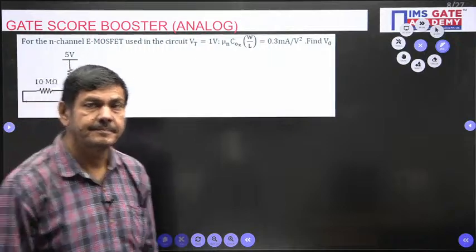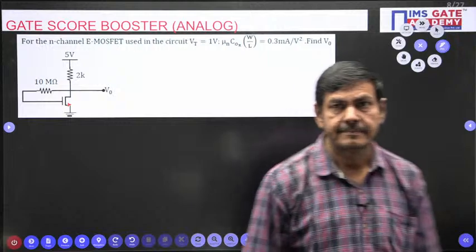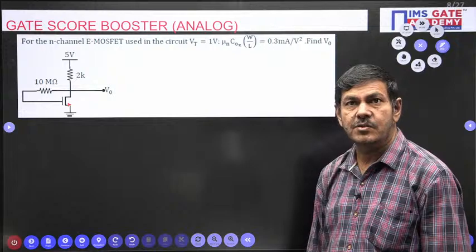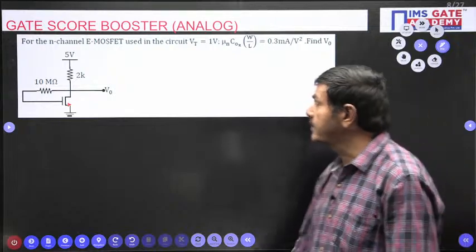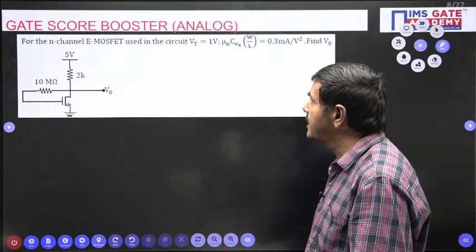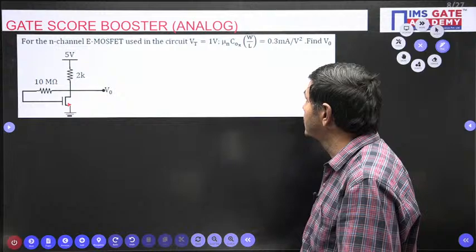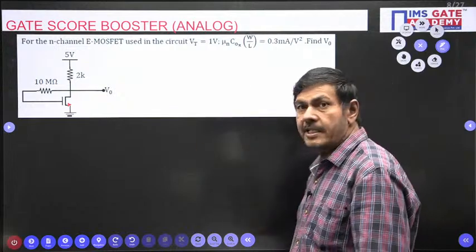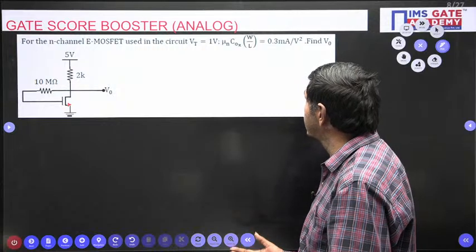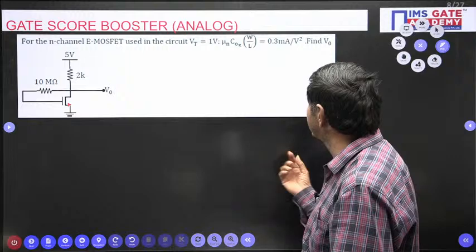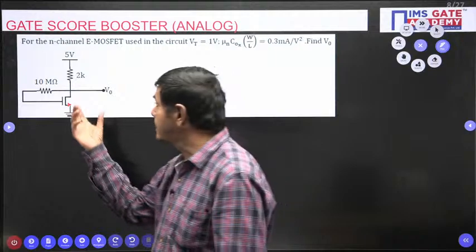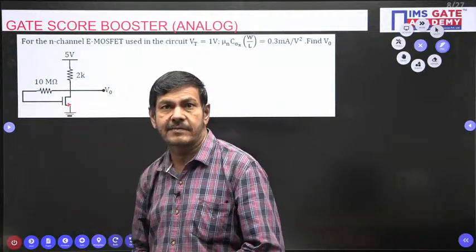Anybody? Any chance or no chance to get the answer? Please watch what is given in the problem. For the N channel E MOSFET, that means enhancement MOSFET, used in the circuit, Vt equal to 1 volt, the threshold voltage is given as 1 volt. Mu n COX W by L equal to 0.3 milliamperes per square volt. Find V naught. It is asking to find V naught for this given MOSFET.